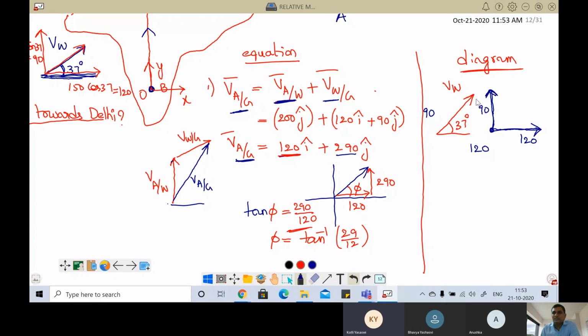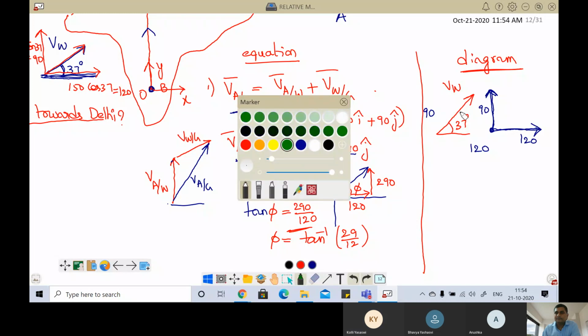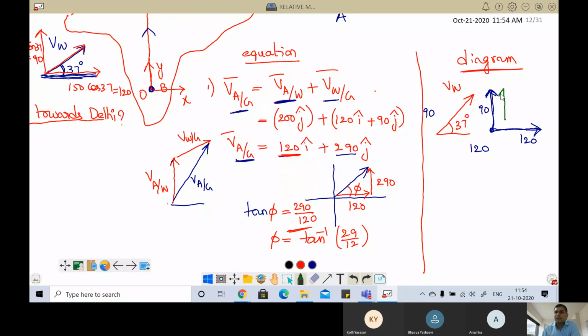Correct. Now the aeroplane is also traveling in which direction, y or x? Y direction. That is how much? 200. Now this wind will help the aeroplane or not?